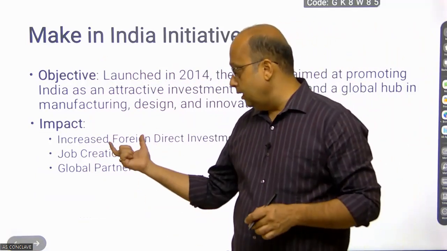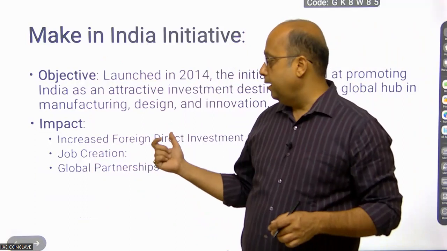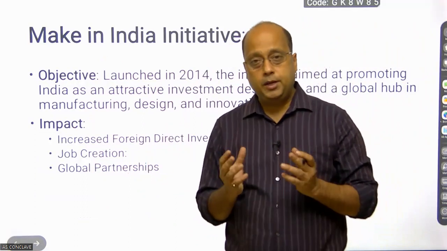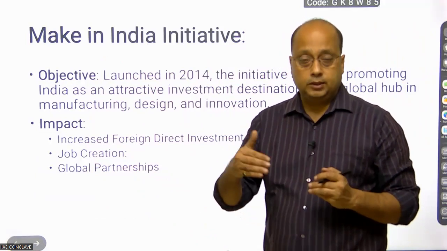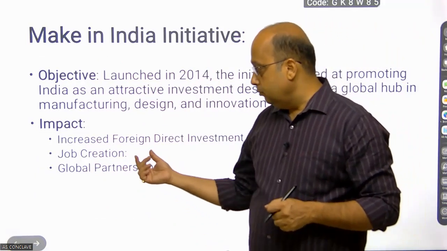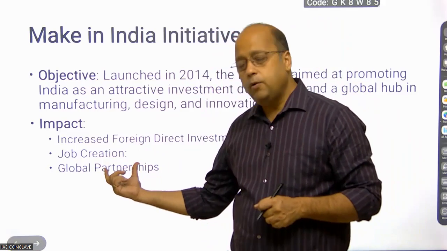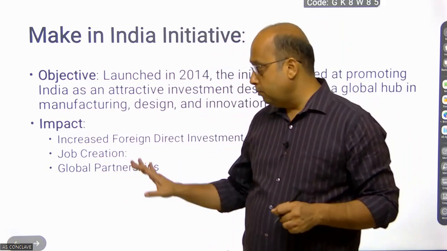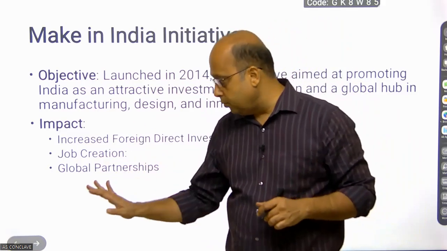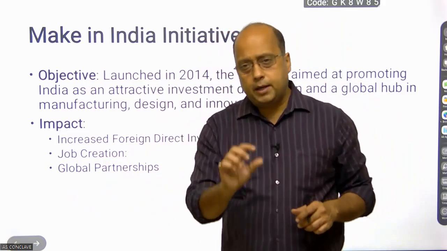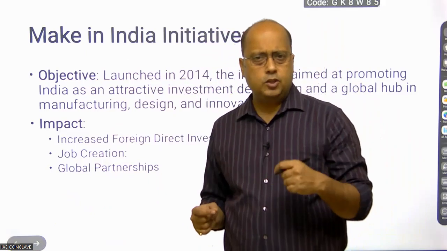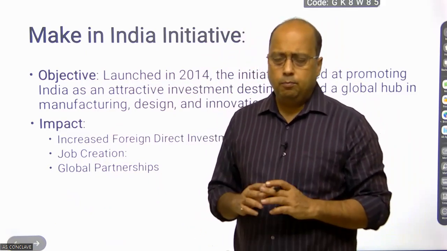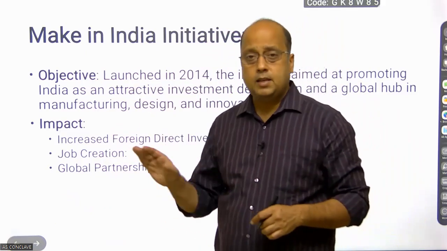You have to tell how Make in India helped increase the GDP by attracting FDI, how it helped in gaining share in GDP, what it did for job creation, how it helped in global partnership. You have to make some positive impact, and then some critical comment. Yes, some incremental achievement is there, but it mostly failed to achieve its desired goal.